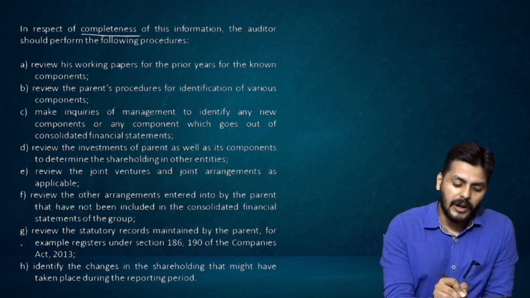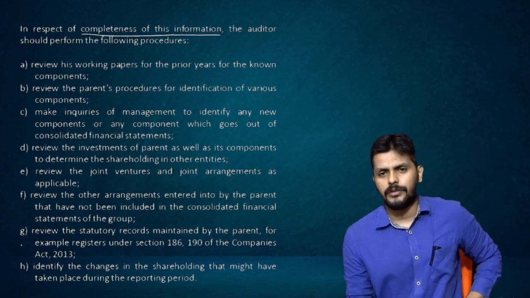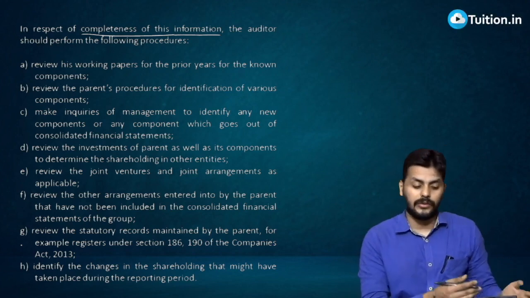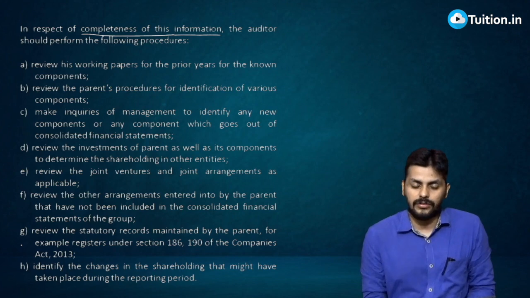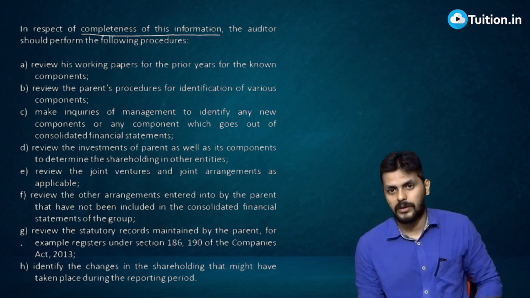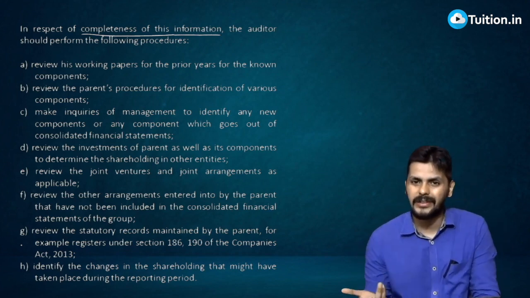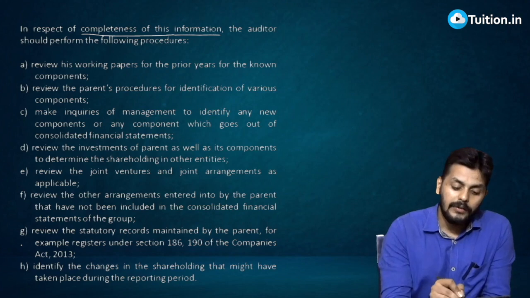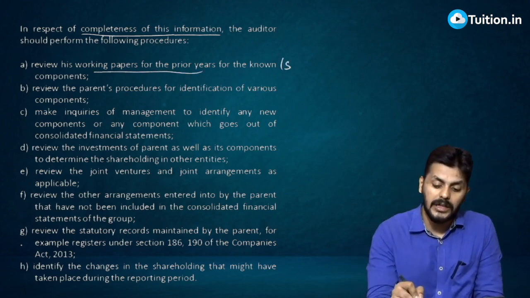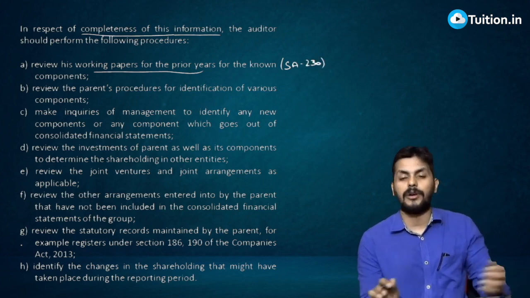In respect of completeness of this information, the auditor should perform certain procedures. I think these points are of a very simplistic nature because you've done so many things already with respect to other audit aspects, so I don't think this will be a big problem. If there is any new point, we'll catch up. Otherwise, reviewing the working papers from prior years, we already know this. This is a point from SA 230. Standard number 230 always says working papers are kept for any future references.